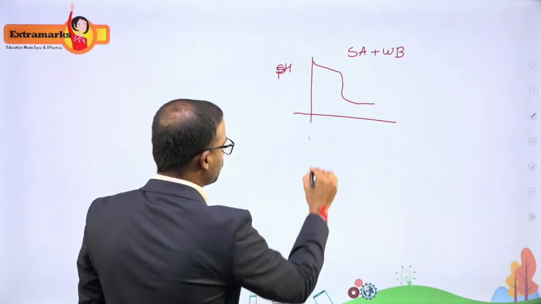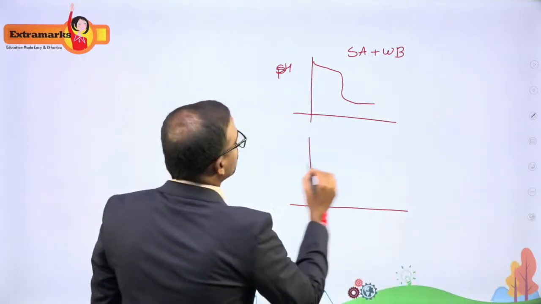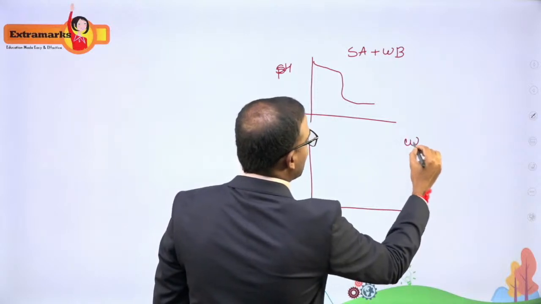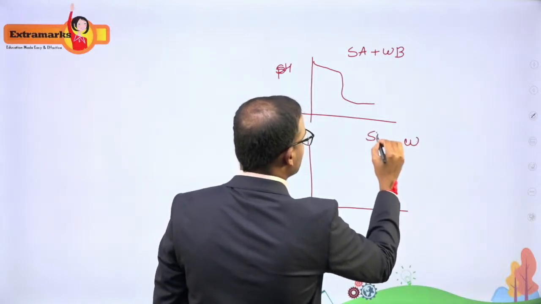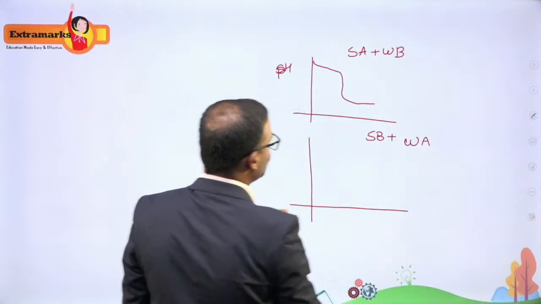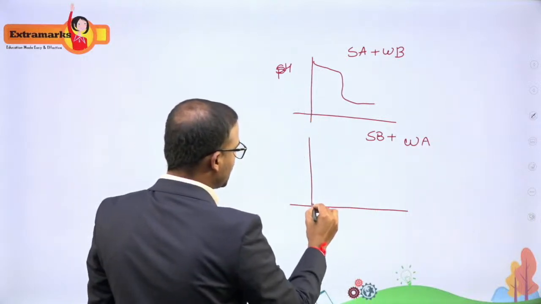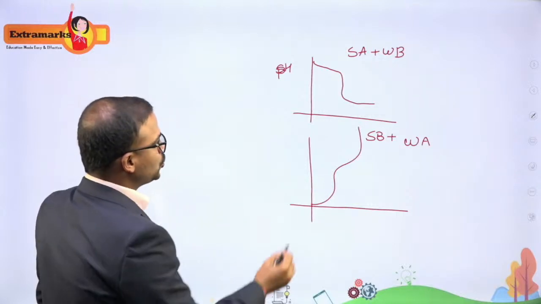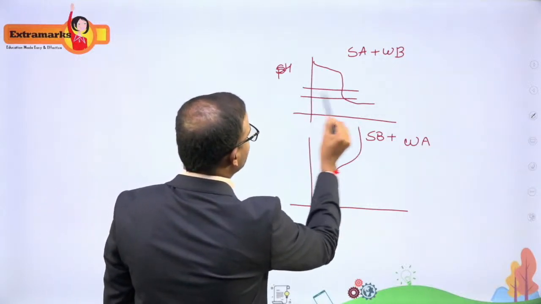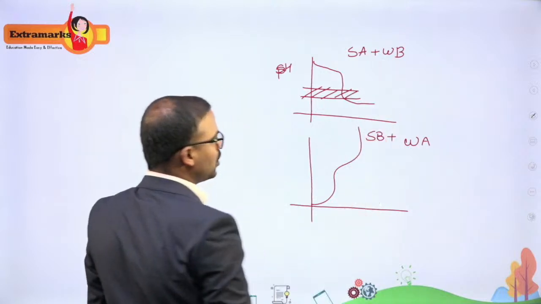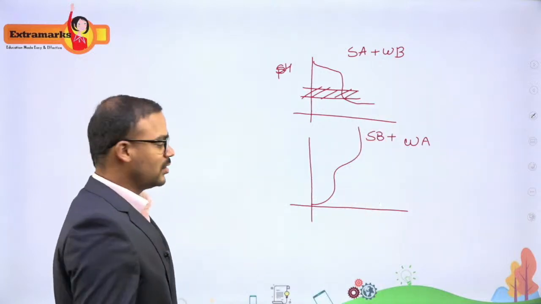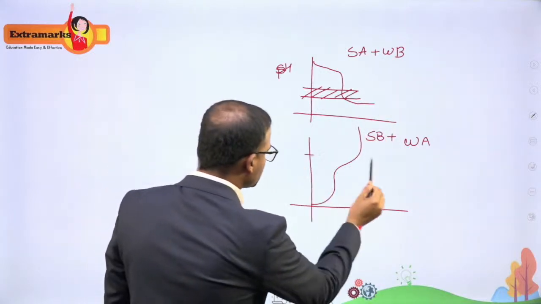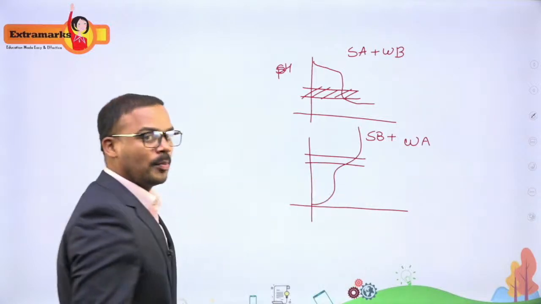And for a weak acid, it means strong base plus a weak acid, how will you get a graph? Okay, so it will be something like this. So here you can use the lower range. So this is the range where you can use the weaker acid as an indicator, and here we use the stronger component as an indicator.